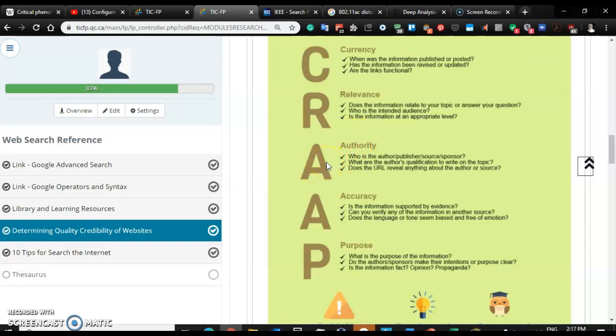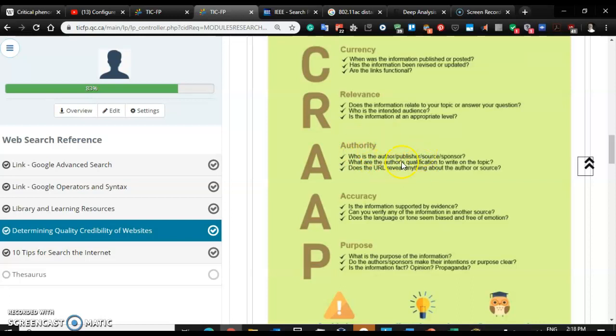Now, everybody has an opinion, and that's perfectly fine, but we really value the opinions of experts. So if it's a health topic, if it's something related to medicine, for example, does the author have a medical degree? Are they an expert in health sciences?